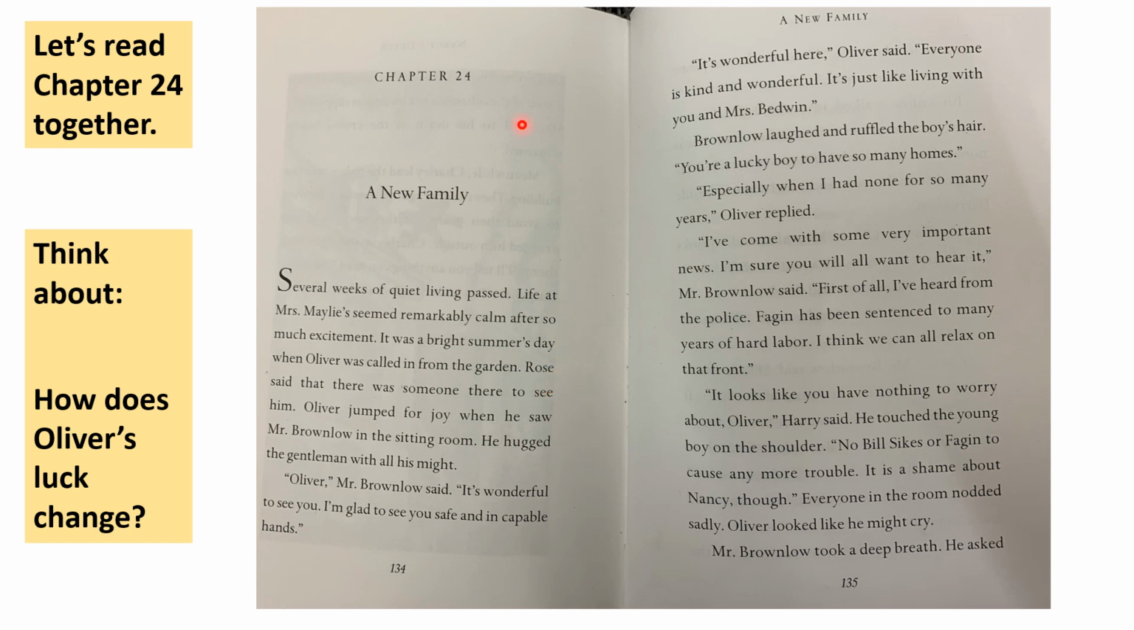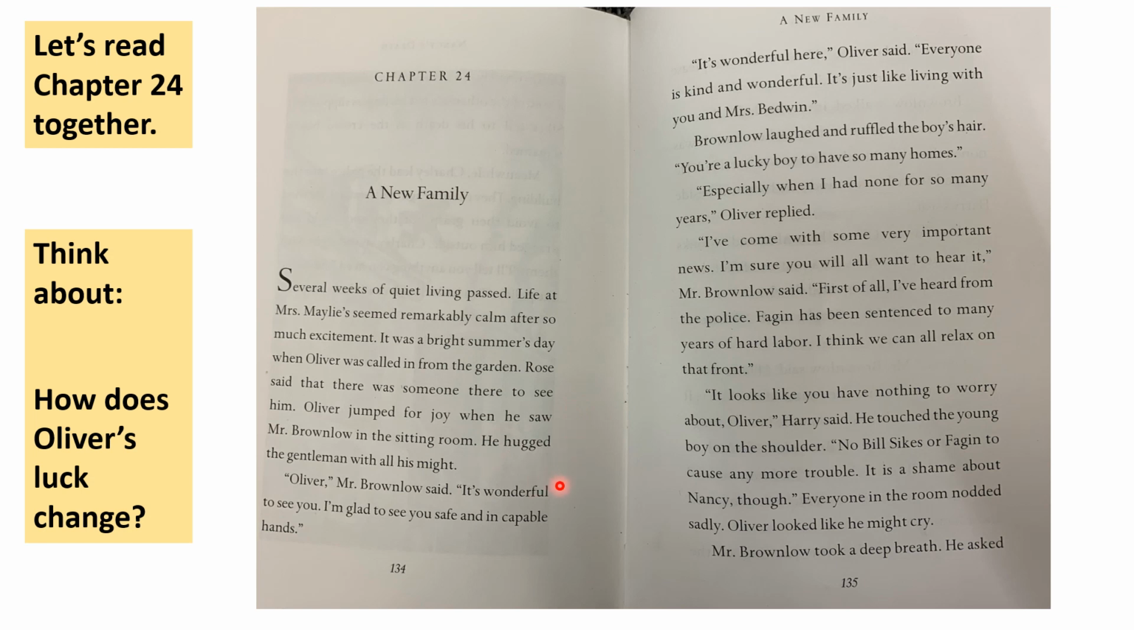All right, let's go. Chapter 24, A New Family. Several weeks of quiet living passed. Life at Mrs. Maylie's seemed remarkably calm after so much excitement. It was a bright summer's day when Oliver was called in from the garden. Rose said that there was someone there to see him. Oliver jumped for joy when he saw Mr. Brownlow in the sitting room. He hugged the gentleman with all his might.